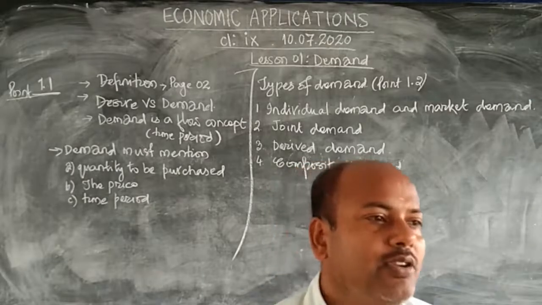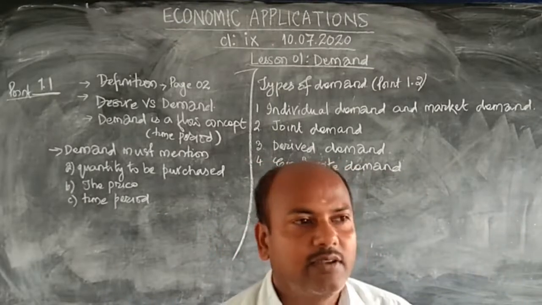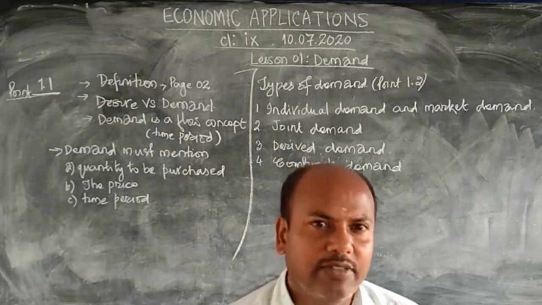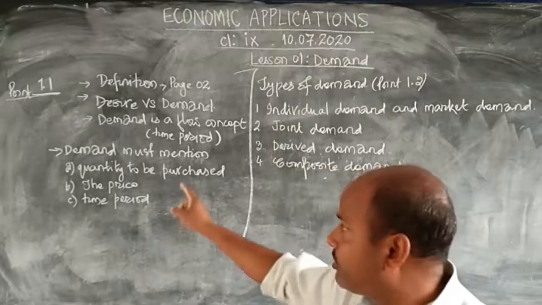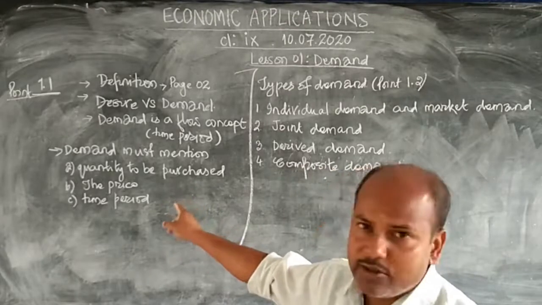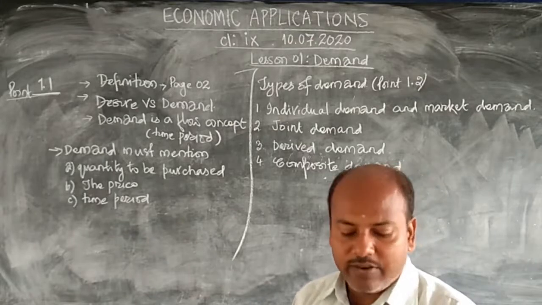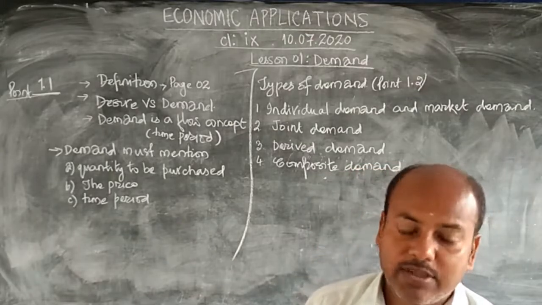Say you had 1,000 in your pocket and you went to buy 1 bag of rice, but you came to know that the price of rice is 1,400 and you could not buy it. Then where is the demand? Demand must have all the 3 factors mentioned: quantity to be purchased, the price, and the time period. If any of these is missing, then that is not a demand in the true sense. So that is the meaning of demand.